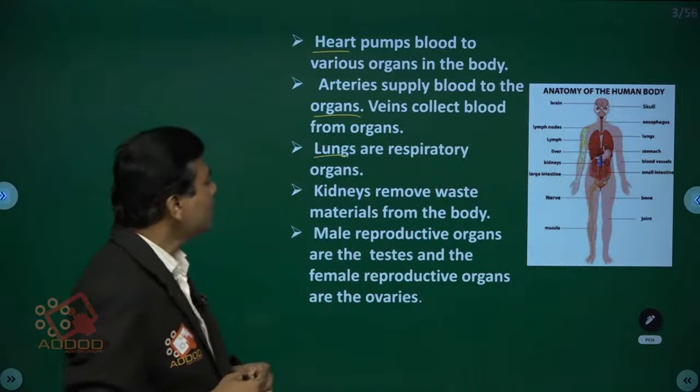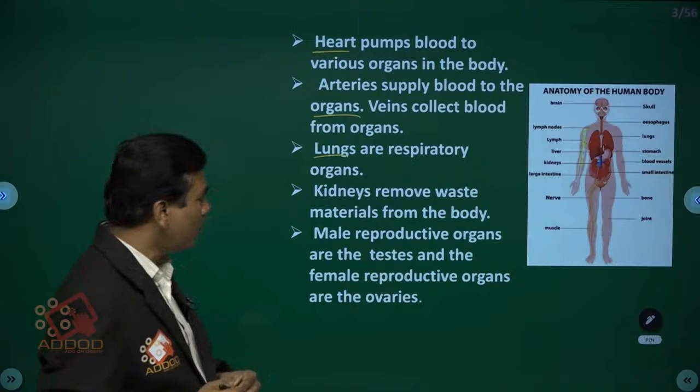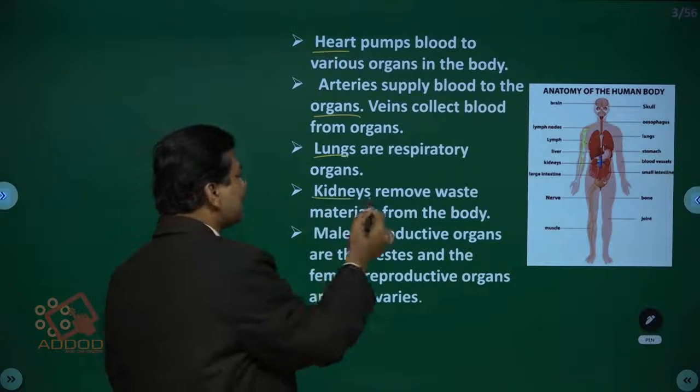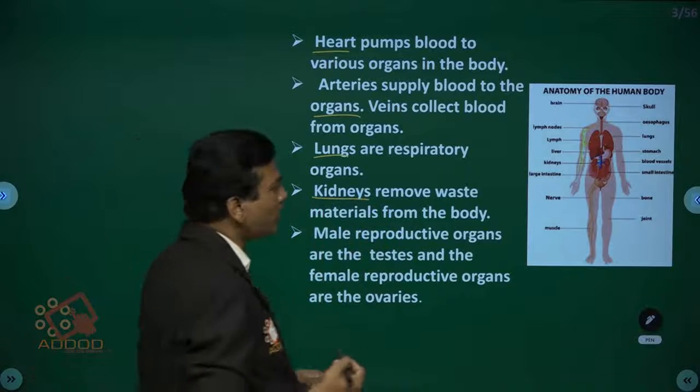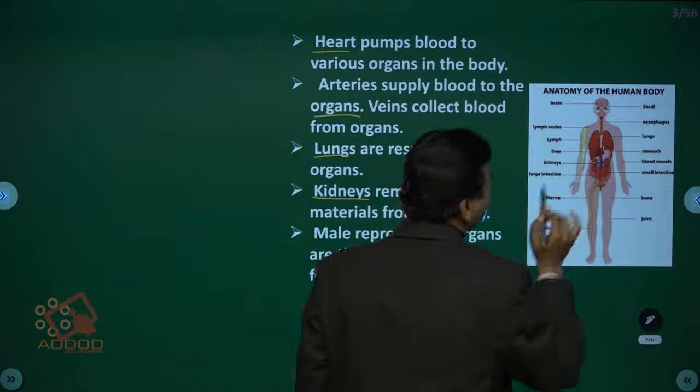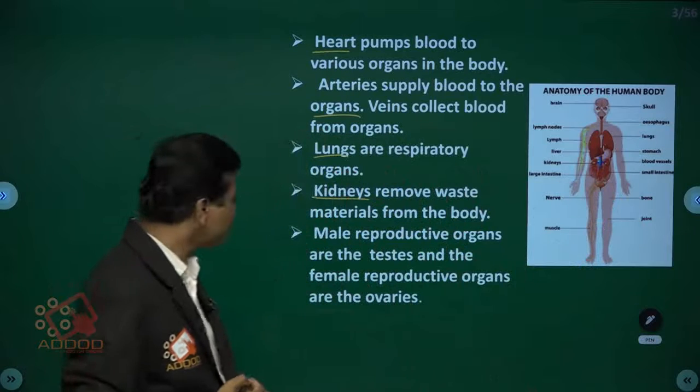Next one, kidneys remove waste materials from the body. So kidneys act as the main excretory organs in our body. One pair of kidneys is present, children. Okay, these are the kidneys.